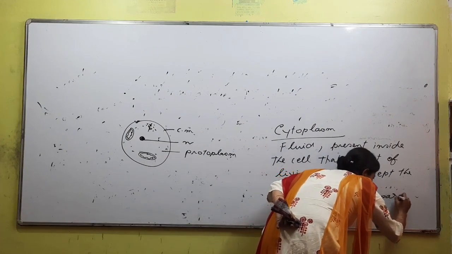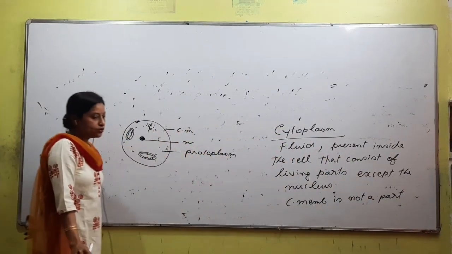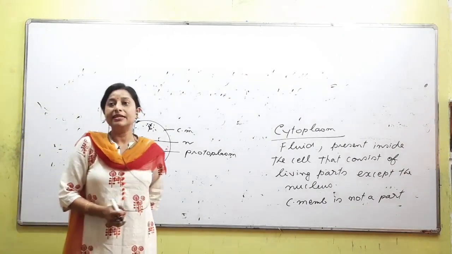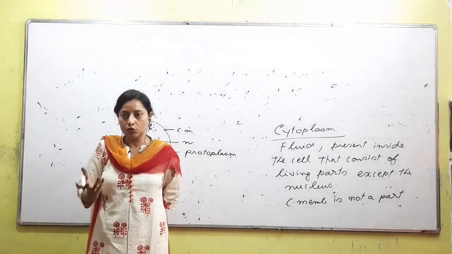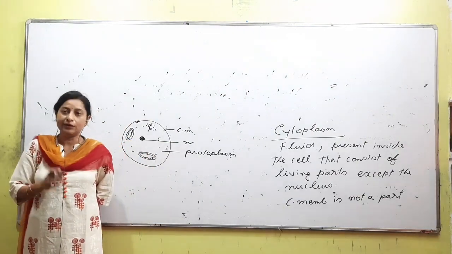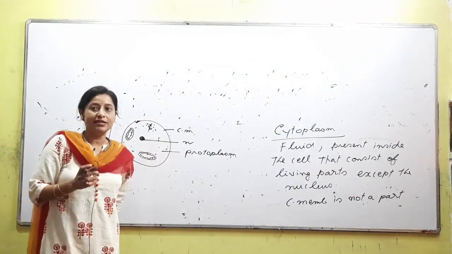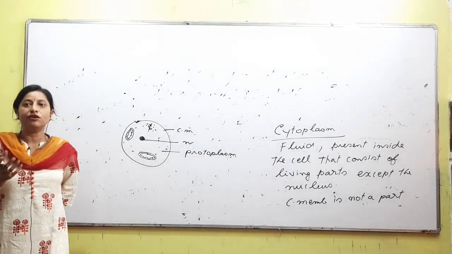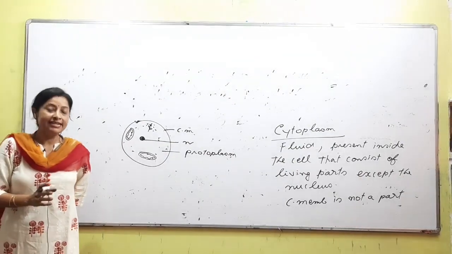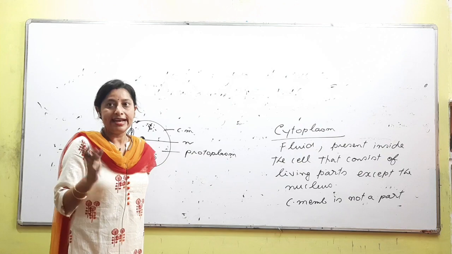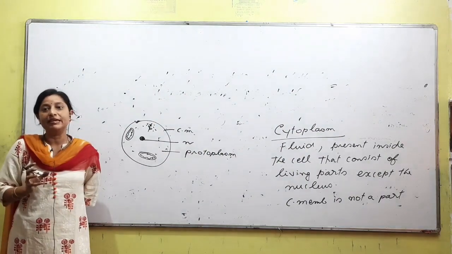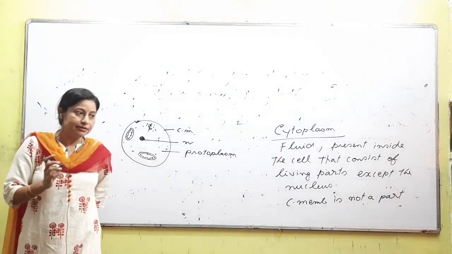So, are you confused? Have you understood the difference between protoplasm and cytoplasm? What is the similarity? Both of them are liquid, fluidic in nature, right? Both of them are colorless, right? Both are found inside the cell. If we consider the cell membrane and everything inside, then we call it protoplasm. If we do not consider the cell membrane, and we remove the nucleus, then the remaining content is called cytoplasm. Did you understand? Do you have any doubts?